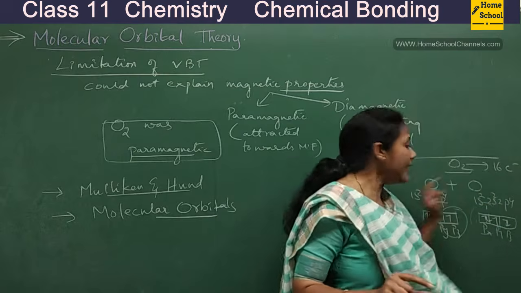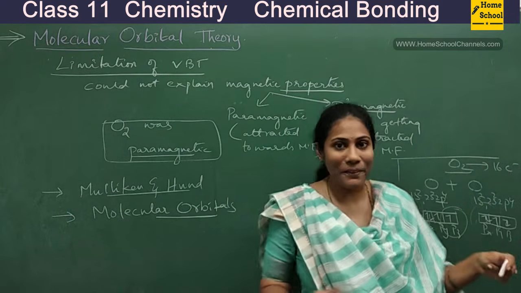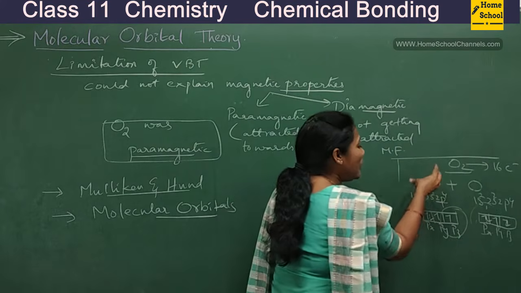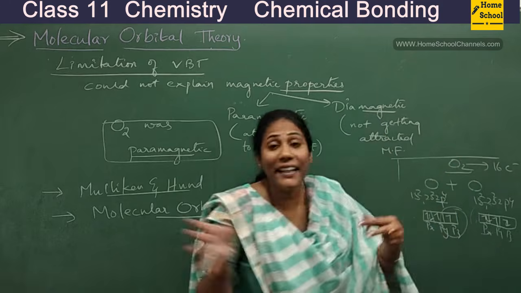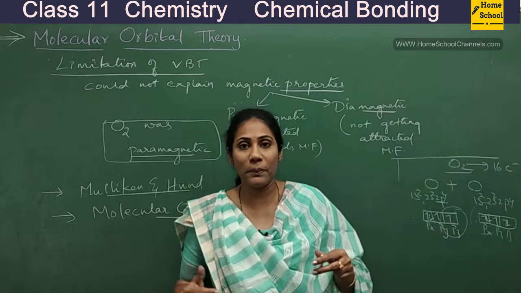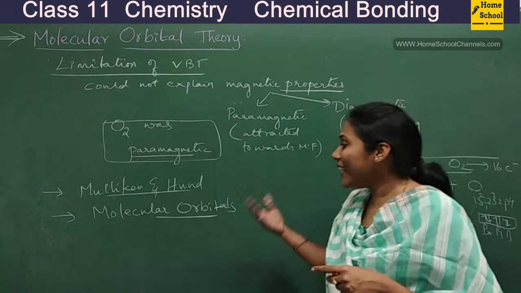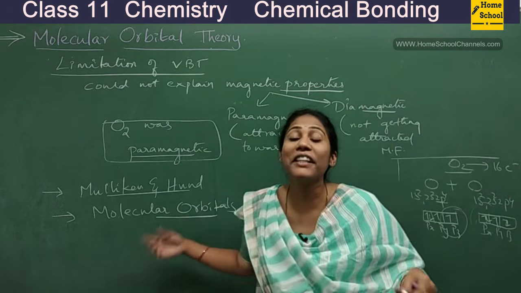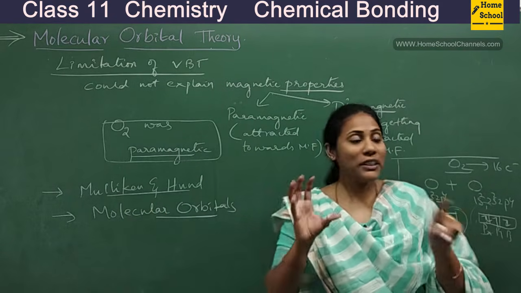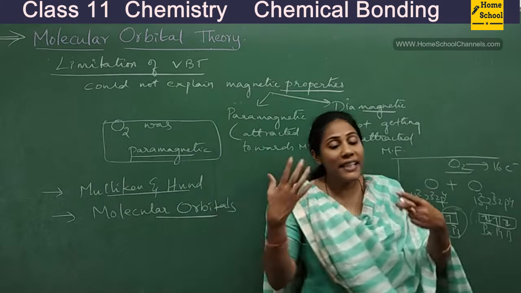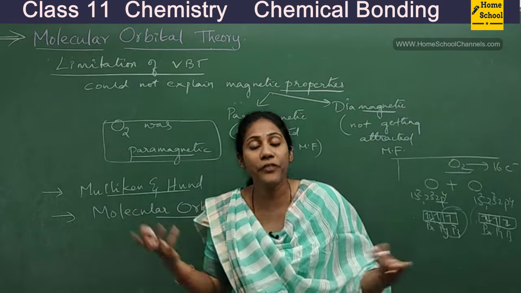Now they are not in atomic orbitals. New orbitals got generated, isn't it? Every atomic orbital of this atom combined with every atomic orbital of the other atom, and it led to the formation of new molecular orbitals. So these 16 electrons are rearranged and they will occupy the new molecular orbitals. The total electrons present in a molecule are newly rearranged in a different way.